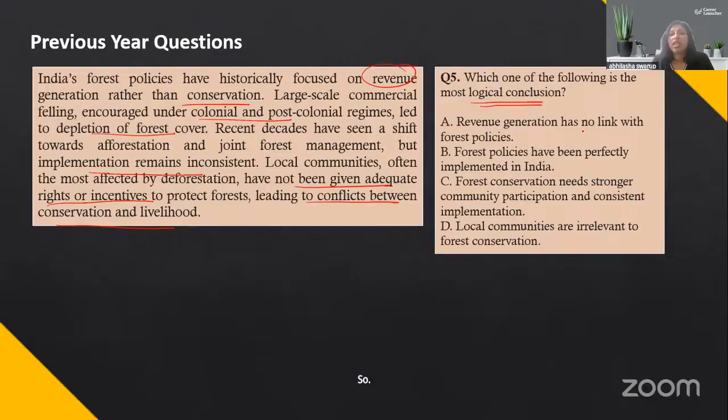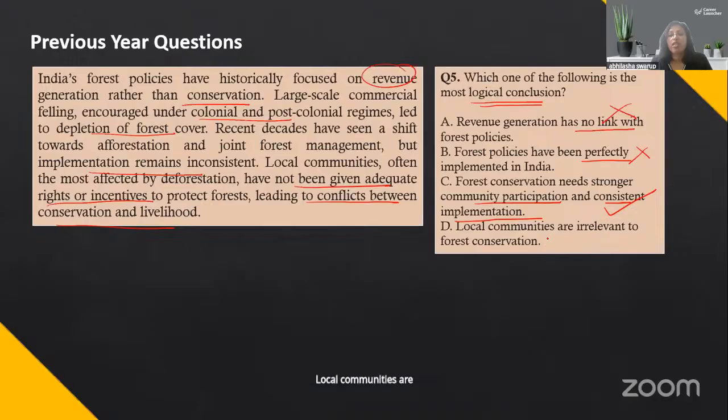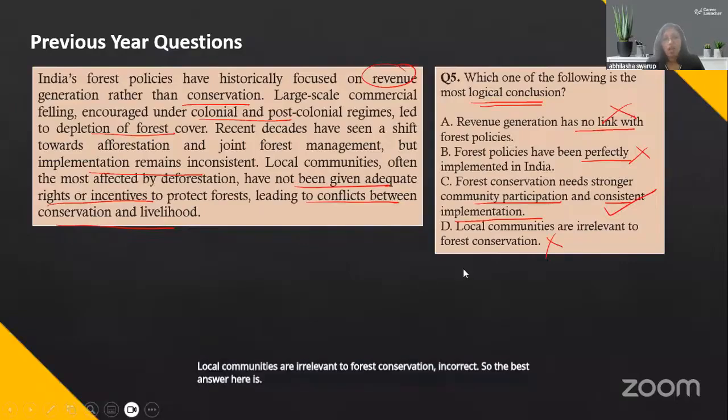So, revenue generation has no link? Incorrect. It has a link. Forest policies have been perfectly implemented? No, that's incorrect. Forest conservation needs stronger community participation and consistent implementation. Yes. Local communities are irrelevant to forest conservation? Incorrect. So the best answer here is option number C.